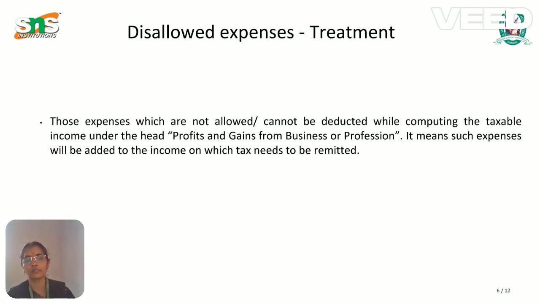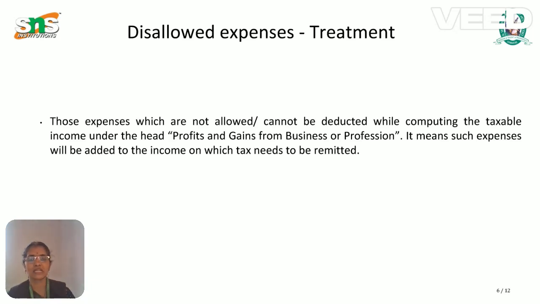After identifying whether it is an allowed or disallowed expense, what treatment do we follow? Disallowed expenses are expenses that are not allowed or cannot be deducted while computing the taxable income under the head profits and gains from business or profession.